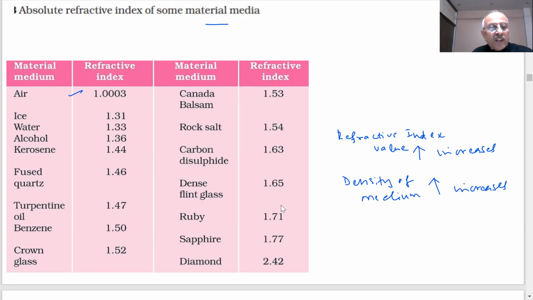So here you can see ground glass is 1.50, 1.52, rock salt 1.53, carbon dioxide, flint glass, ruby glass, and you can see diamond value is very high. That means, can you tell me which has the highest optical density in these?